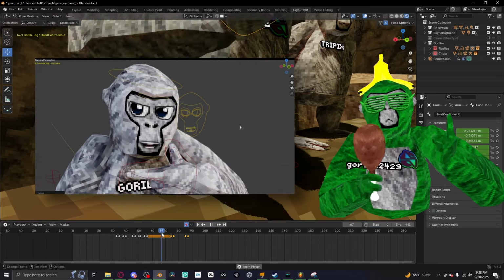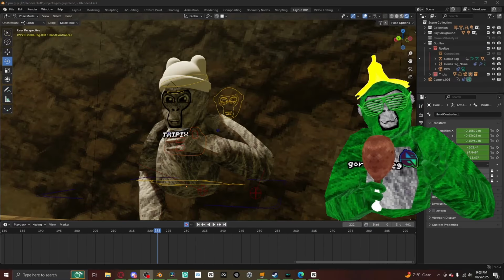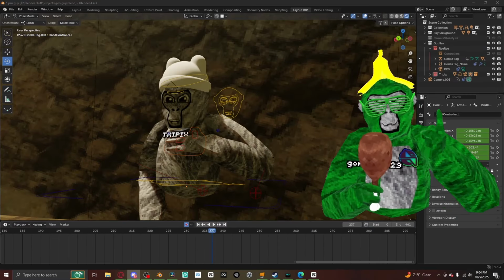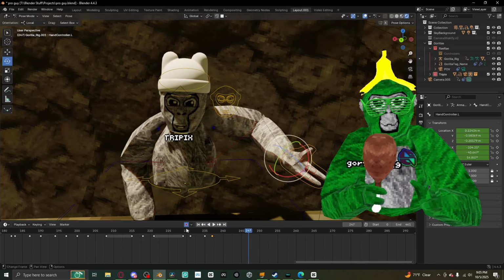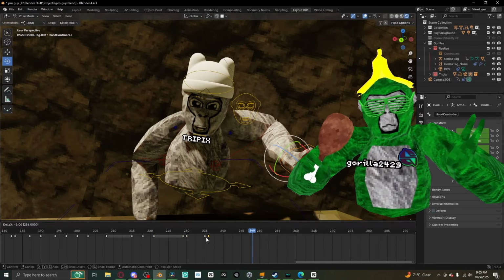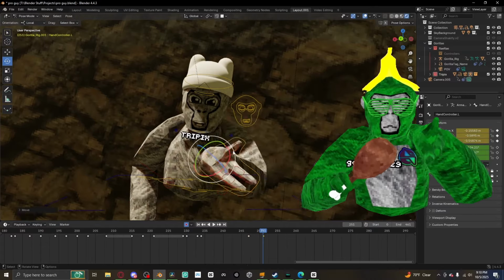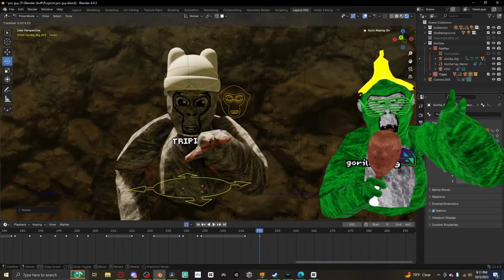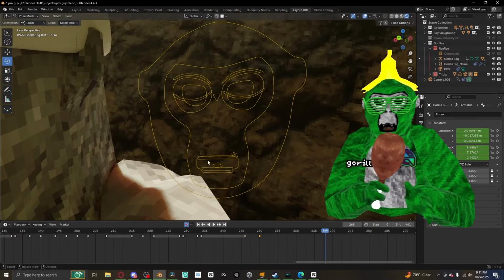That's why for the next animation, I'm switching it over to the Fortis rig. Why? Because not only is it accurate to Gorilla Tag, but it is way better at mouthing and everything else. And it gives you the option to not use procedural math animation, which is what I want. Anyways, I got done this animation. They liked it and everything, I think. I don't remember the comments.